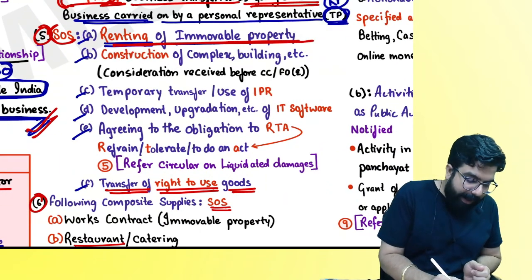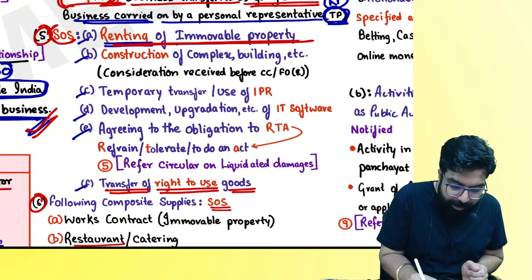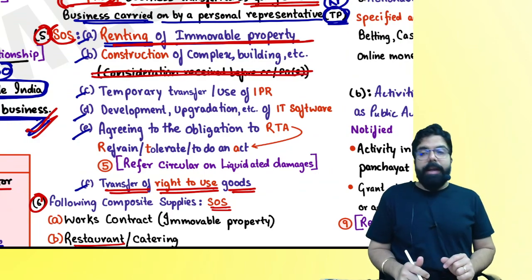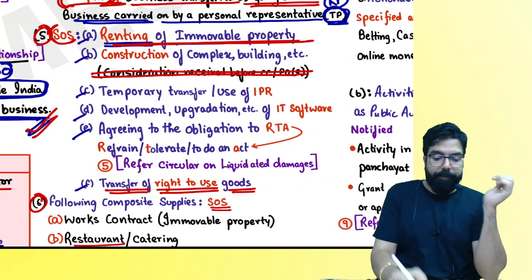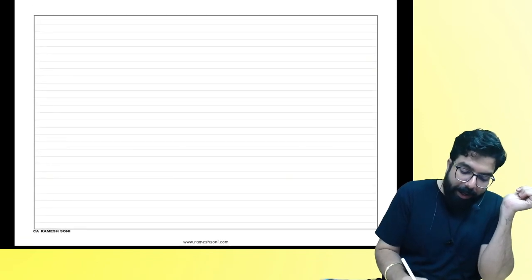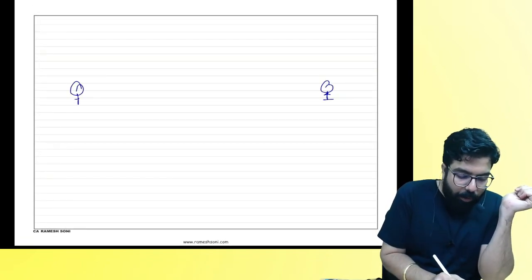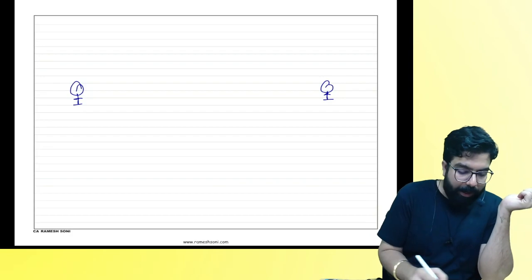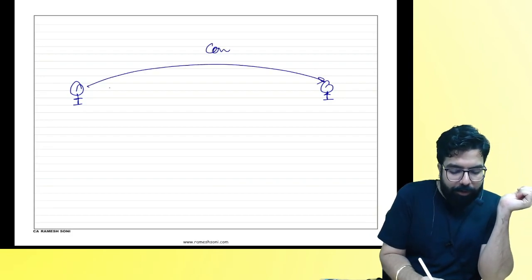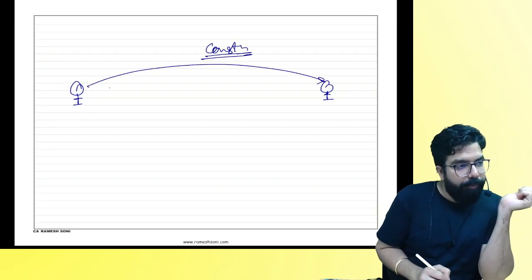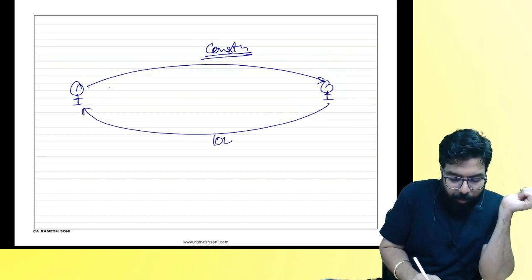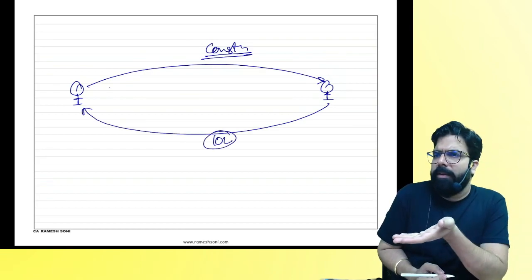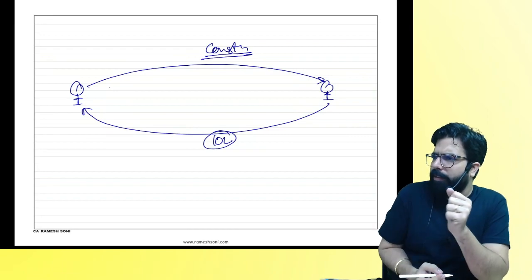Next. Second one. Suppose you went ahead and told me, sir, make one building for me. I told you, okay, I will go ahead and do construction for you. You give me 10 lakh rupees. Are we clear? Constructors will come and do construction for you.